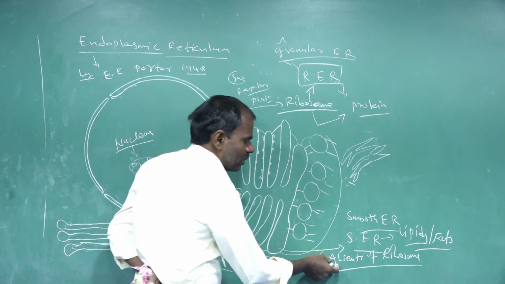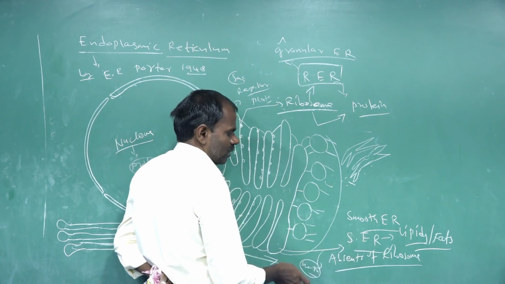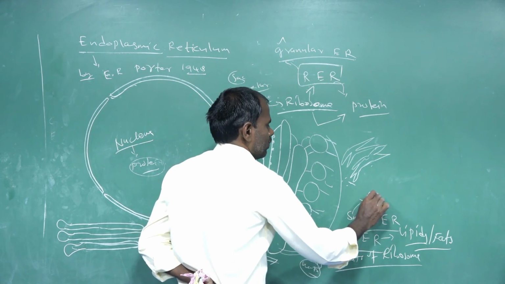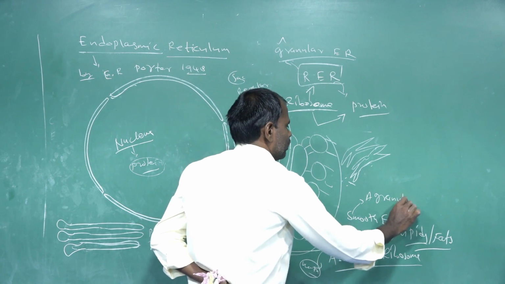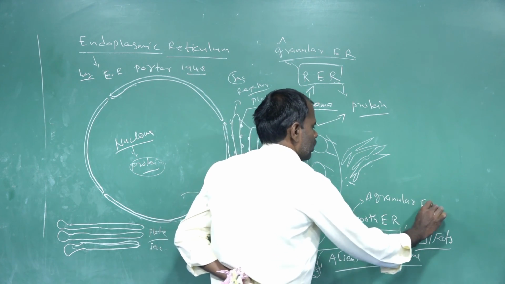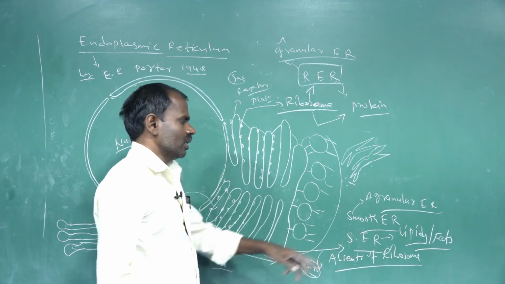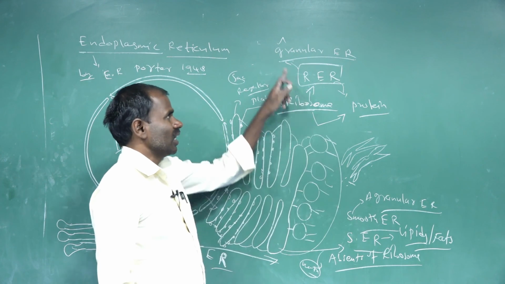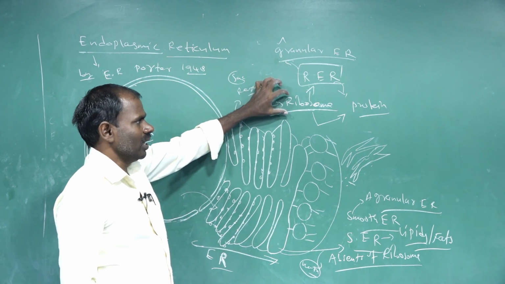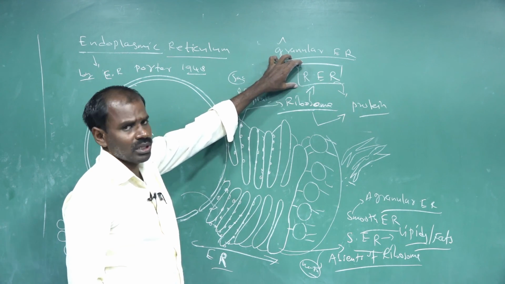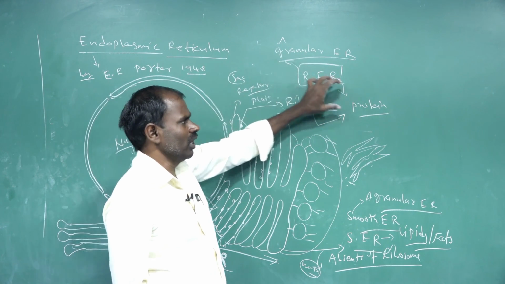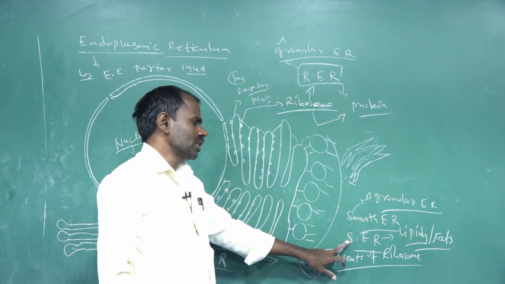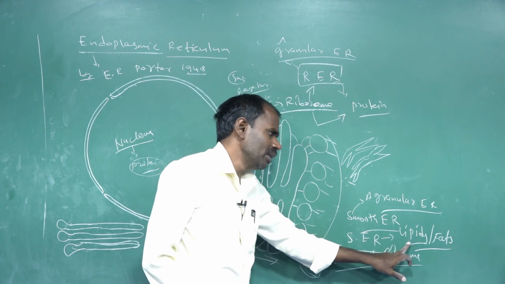Smooth endoplasmic reticulum lacks these granules. Rough endoplasmic reticulum synthesizes protein, and smooth endoplasmic reticulum synthesizes lipids and fats.